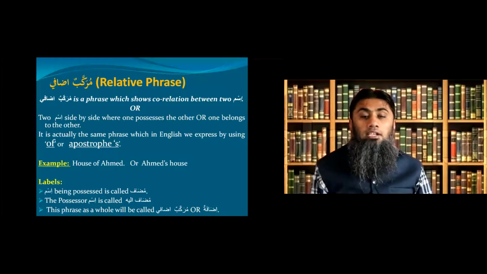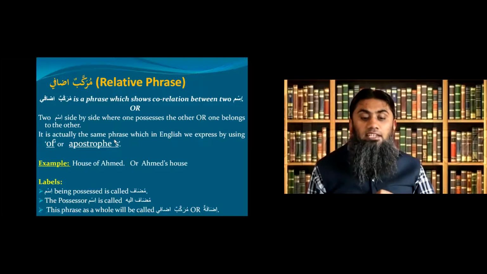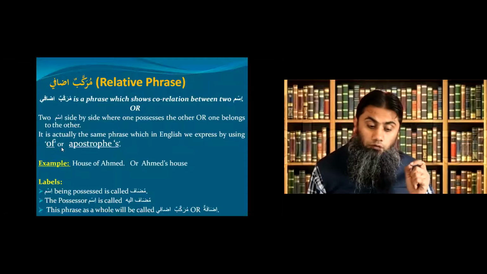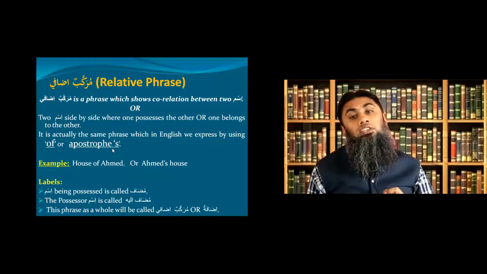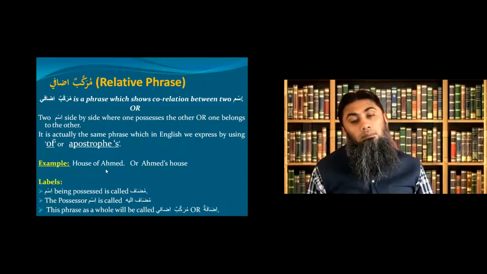In English we call it relative phrase. Let's look at the example. It is actually the same phrase which in English we express by using of or apostrophe s. Example, house of Ahmad.